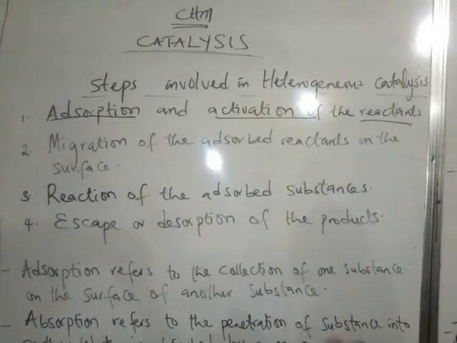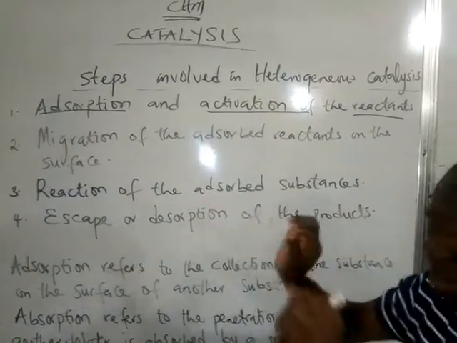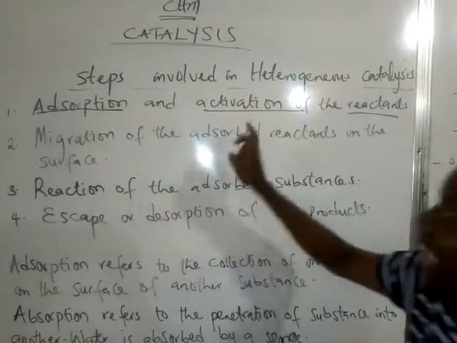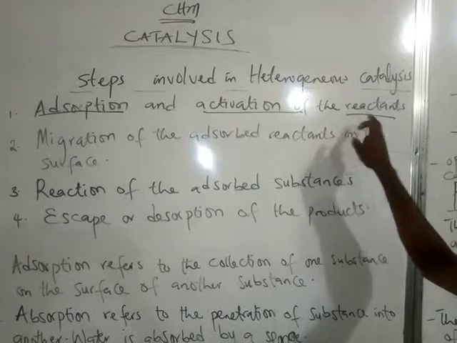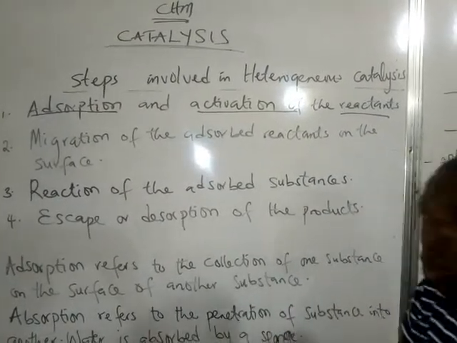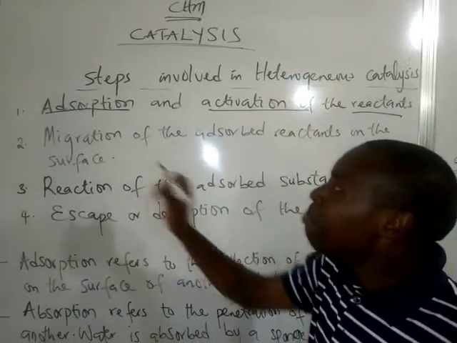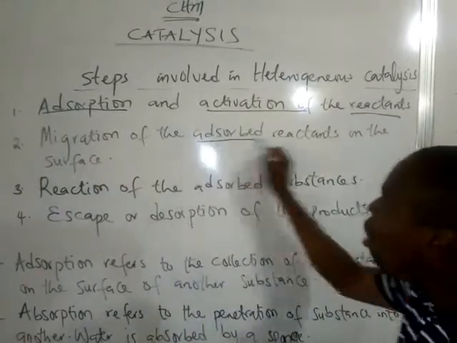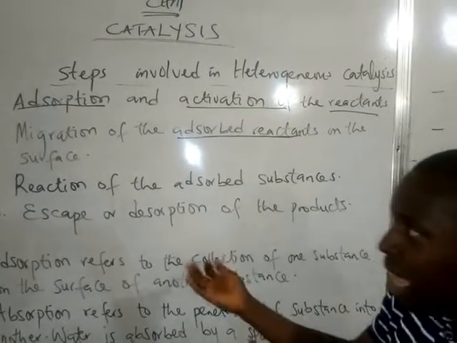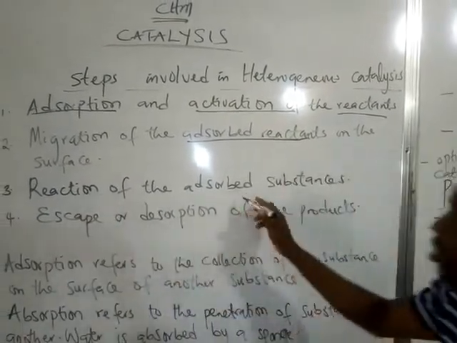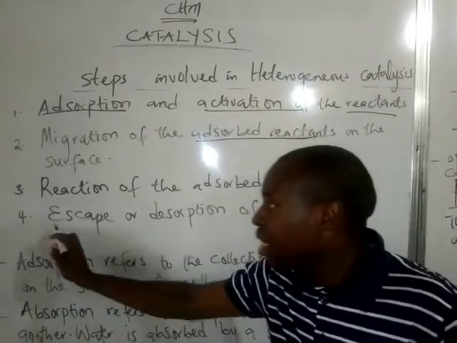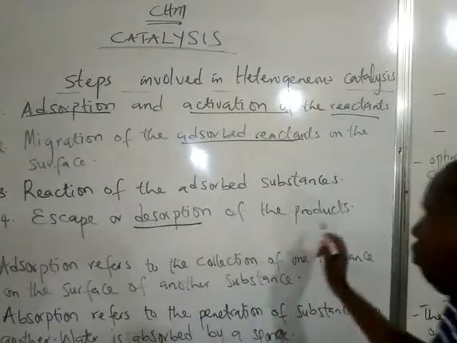The first step is the adsorption and activation of the reactant. The reactant must undergo adsorption, and activation will occur. Number two is the migration of the adsorbed reactant on the surface. Next is the reaction of the adsorbed substances. Lastly, escape or desorption of the products.